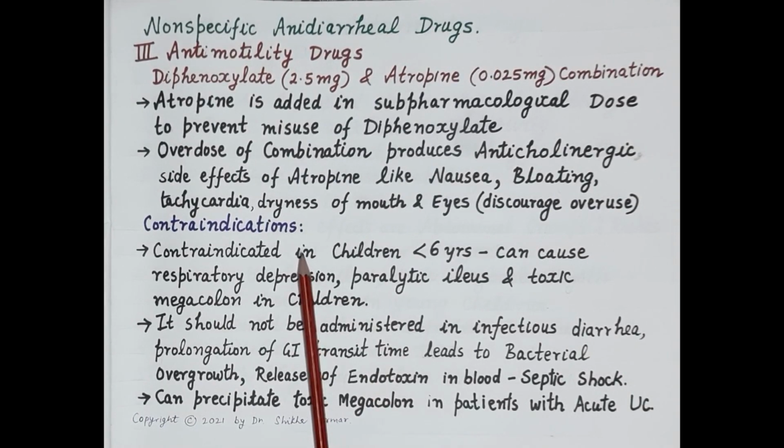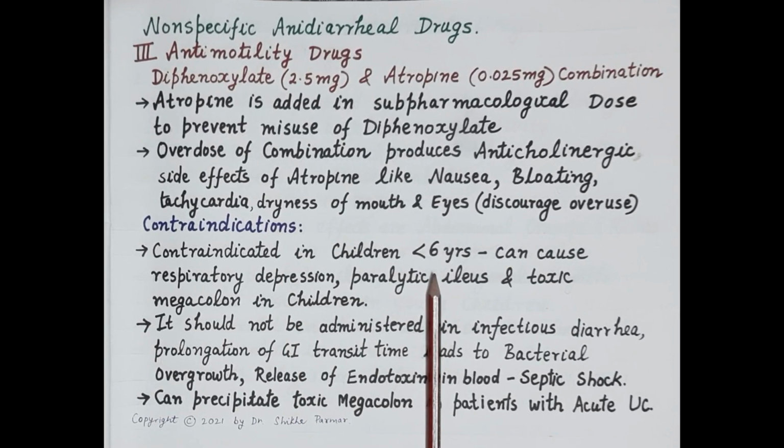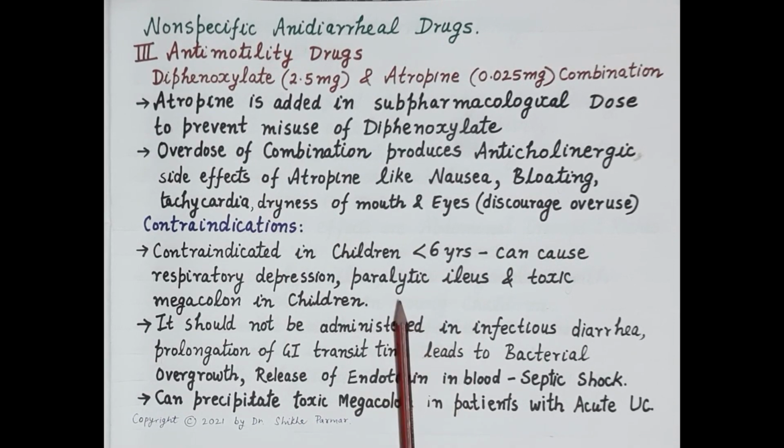Now, contraindications. Diphenoxylate is contraindicated in children less than 6 years of age as it can cause respiratory depression, paralytic ileus and toxic megacolon.